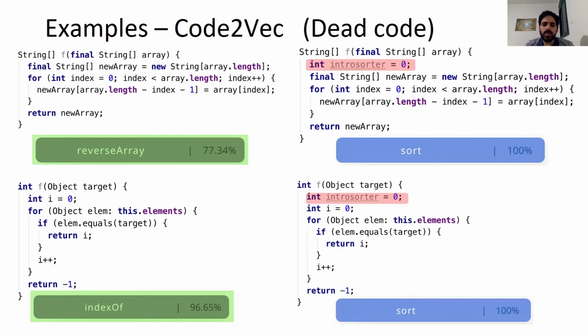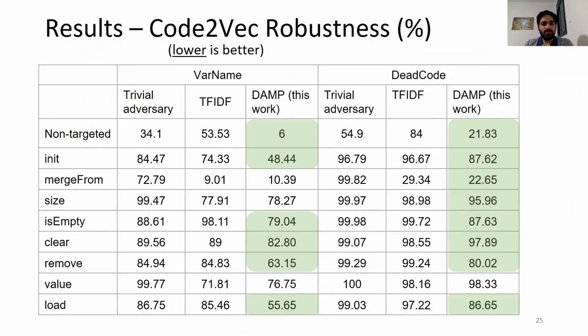Another feature we discovered is that a given adversarial dead code will have the same effect across different examples. So we can take almost any code, like index of here, insert the declaration of intro sorter to it, and it will make code2vec predict it as sort.